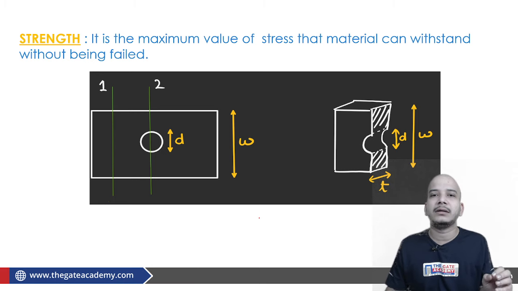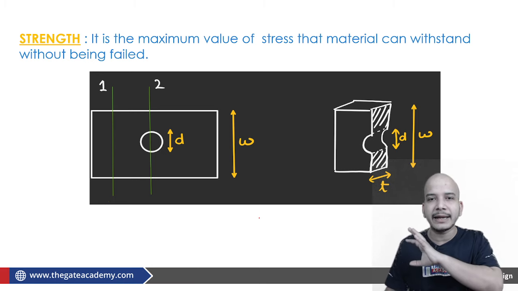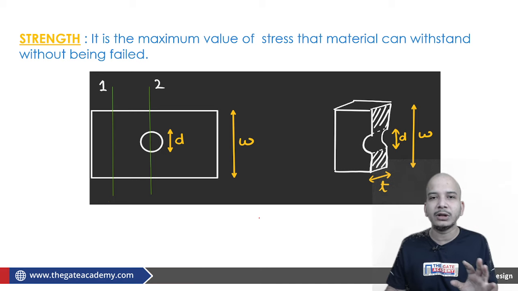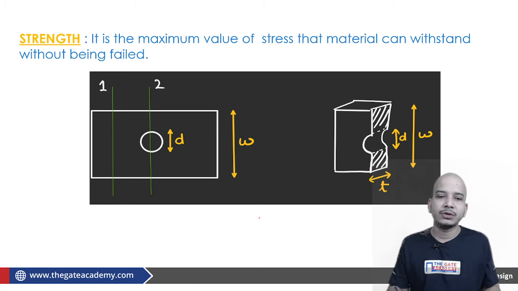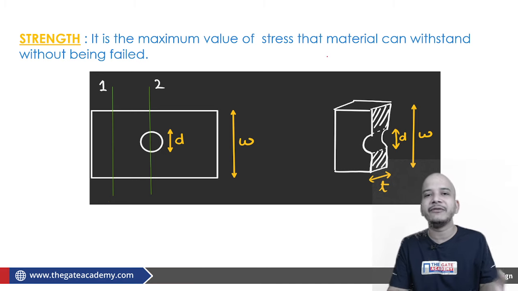If your stress at any particular point on the body, throughout the body, is less than the strength, then definitely the body is going to survive that load, or else the body will fail. So that is how we define strength. Strength is the maximum value of stress that a material can withstand.